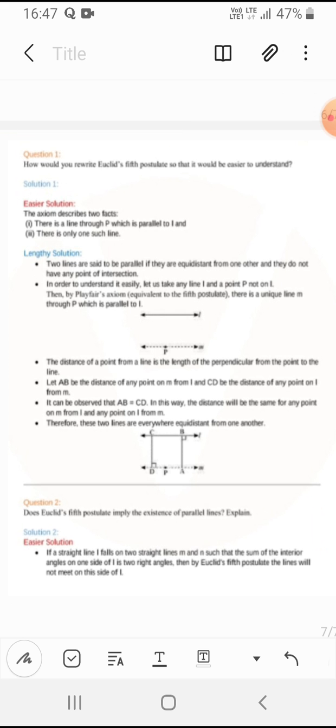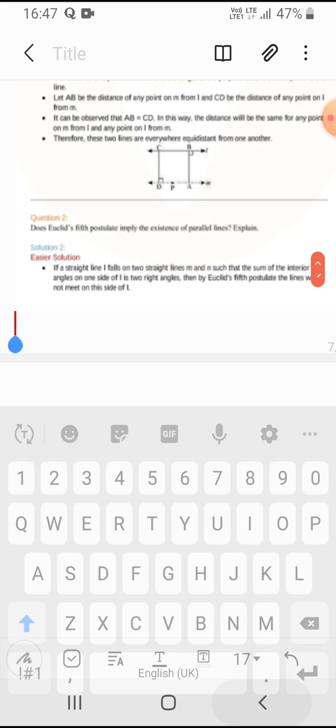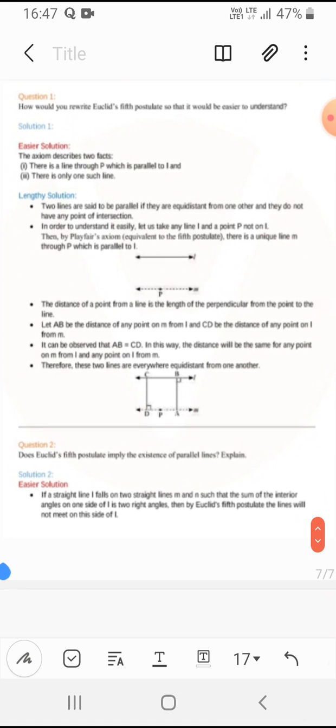An easier solution: we can say there is a line through P which is parallel to l, and there is only one such line. Two lines are said to be parallel if they are equidistant from one another, and they do not have any point of intersection.